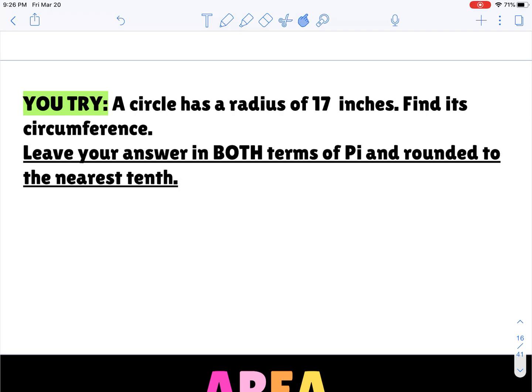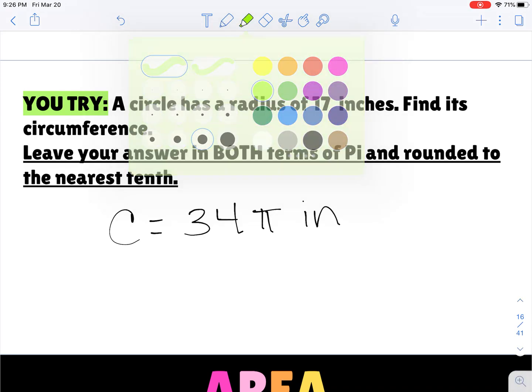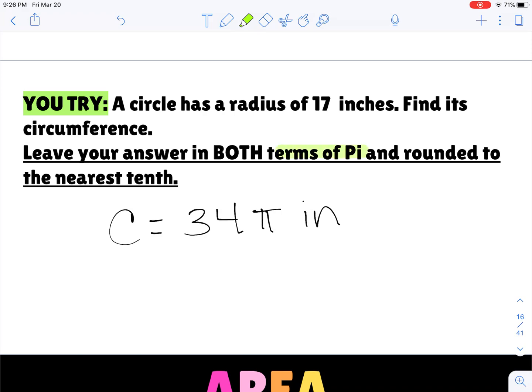So pause your video, 2 times 17. So the answer you should be getting is 34 pi inches for an exact answer. Okay, so this one's the exact. Or, if we multiply this times pi, we get that our other answer would be 106.8 inches. And this would be the rounded answer.